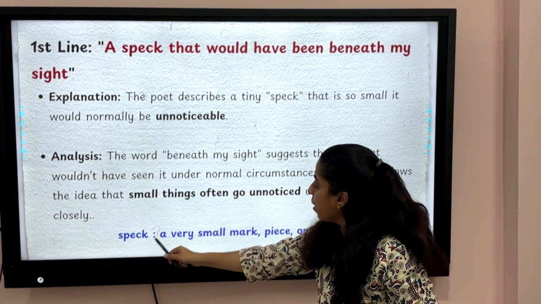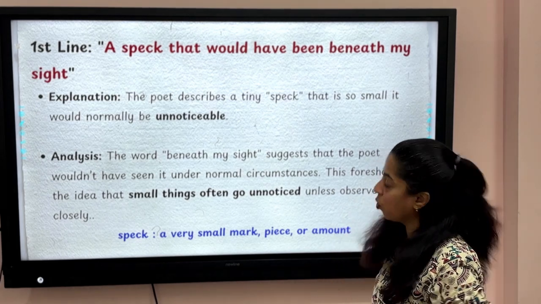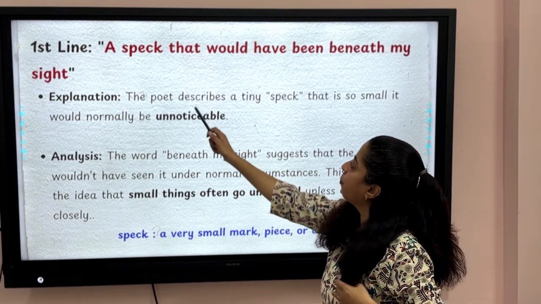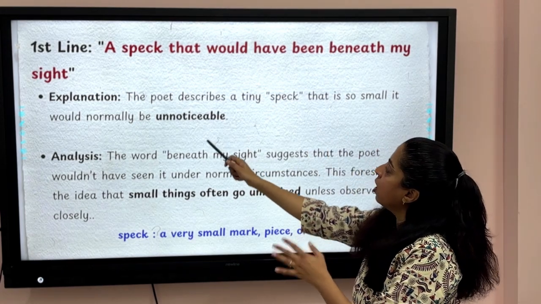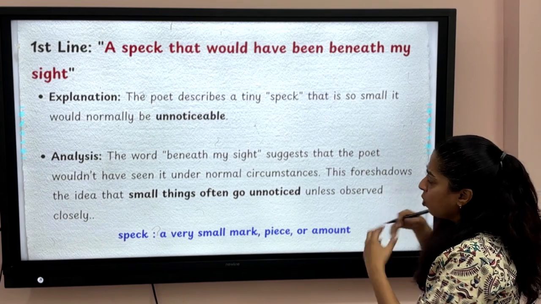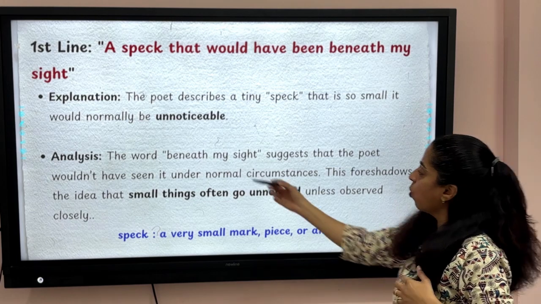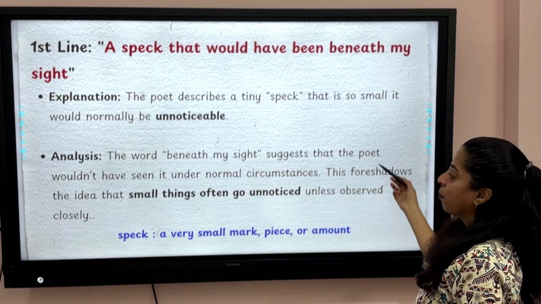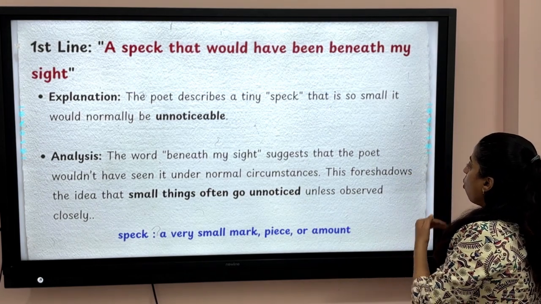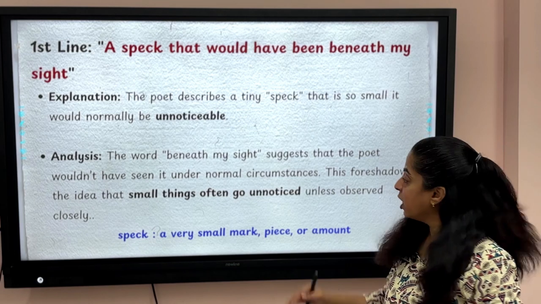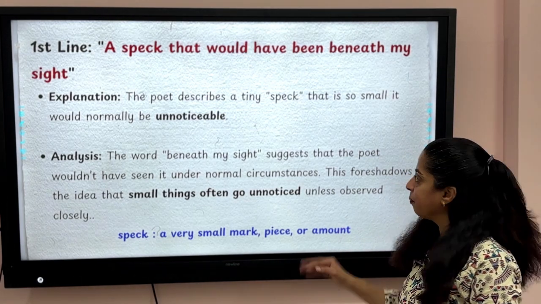What does speck mean? Speck means a very small mark or piece, or any very small amount is also called speck. So what does it mean? The poet describes a tiny speck that is so small it would normally be unnoticeable. Normally when we look, it would not be visible. It would have been beneath my sight. So the word beneath my sight suggests that the poet wouldn't have seen it under normal circumstances, and this foreshadows the idea that small things often go unnoticed unless observed closely.